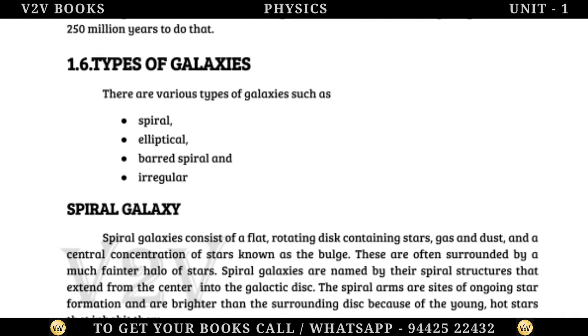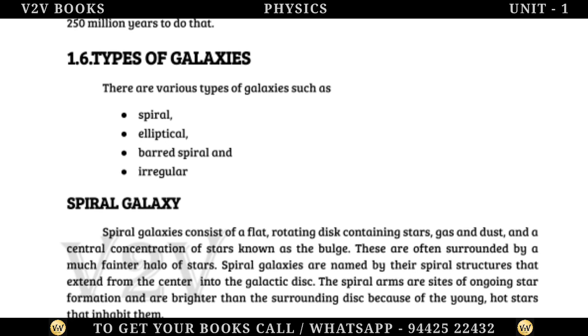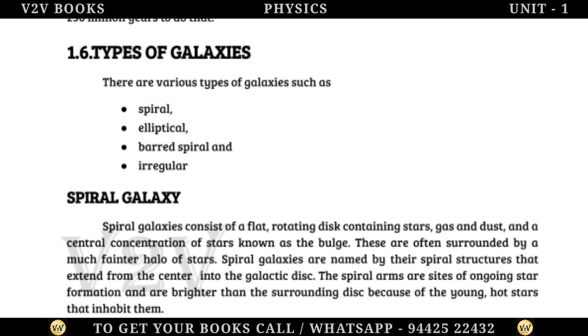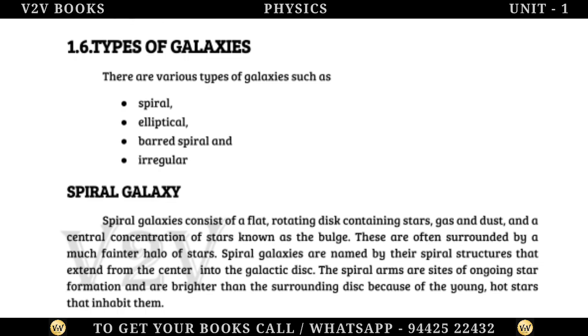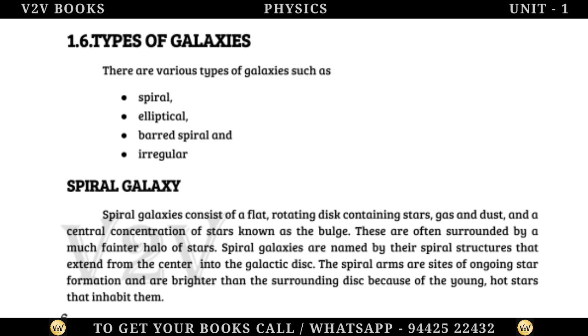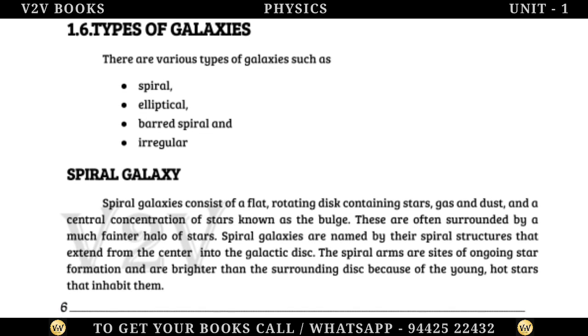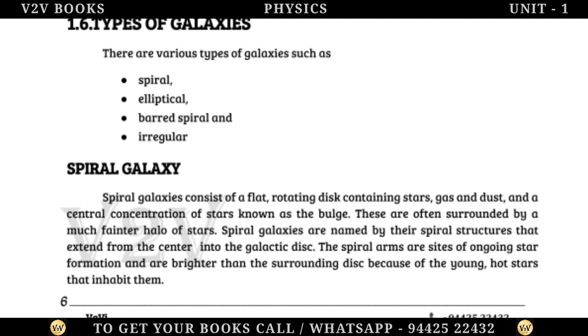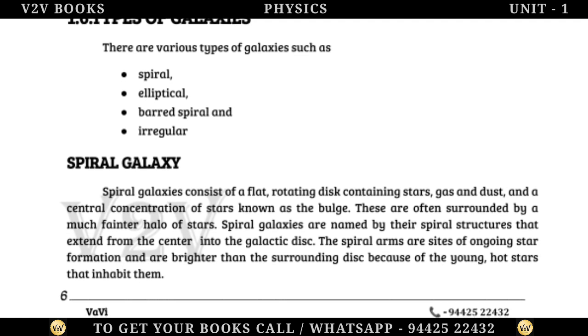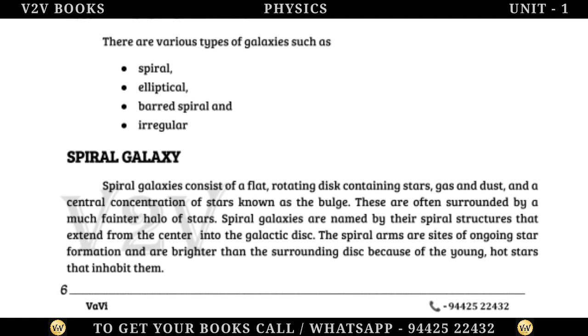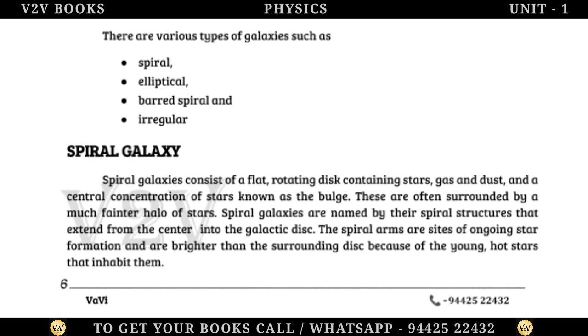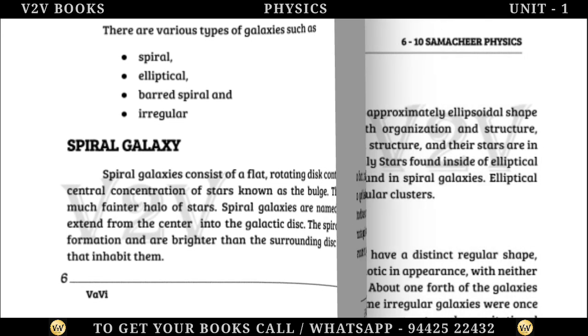These are often surrounded by a much fainter halo of stars. Spiral galaxies are named by their spiral structures that extend from the center into the galactic disk. The spiral arms are sites of ongoing star formation and are brighter than the surrounding disk because of the young, hot stars that inhabit them.